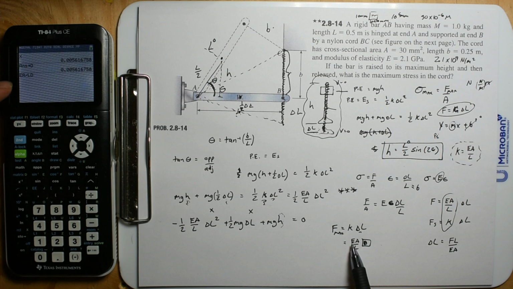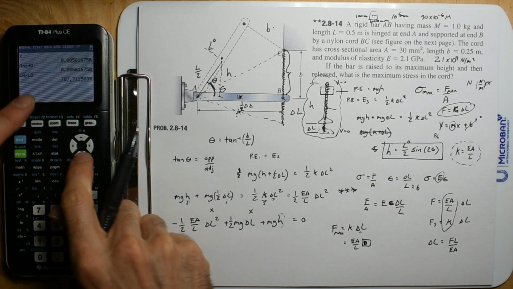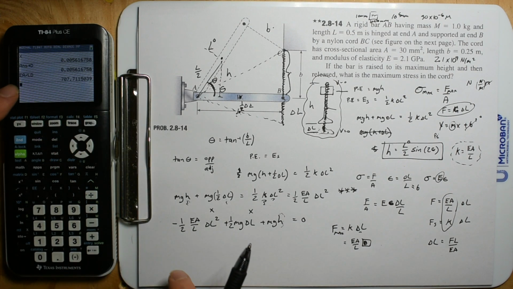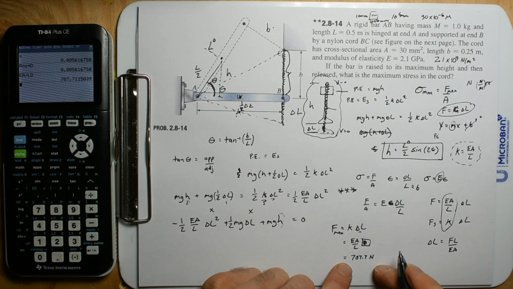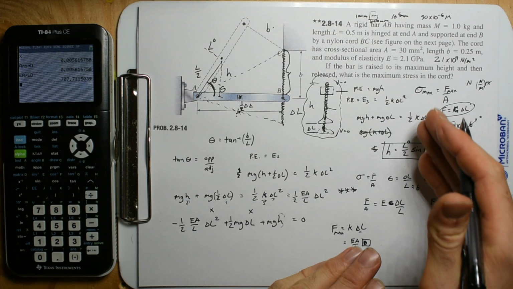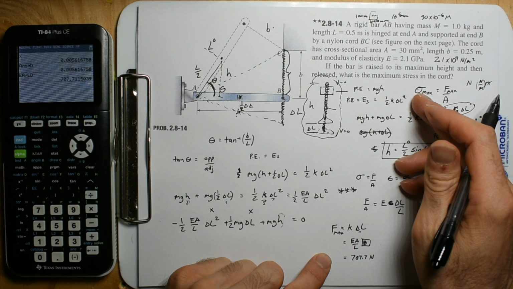In my calculator, this says E times A divided by L, but then it just goes on to the next term. So if I multiply by D, this is not EA divided by L divided by D. So I have that force max, and it's 707.7 newtons.